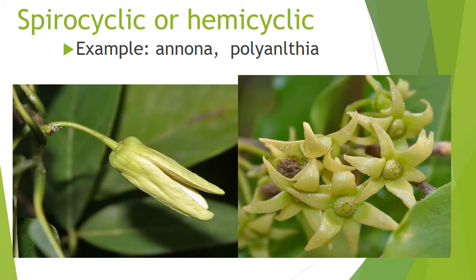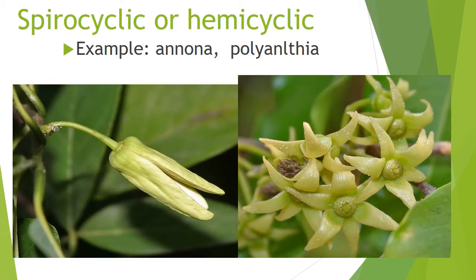Can you understand? So some parts of the flower are arranged in a spiral manner and some other parts of the flower are arranged in whorls. Can you understand? Look at this picture carefully. That is an example for spirocyclic. The flower name is polyalthia. Polyalthia is an example for spirocyclic or hemicyclic. Which flower is an example for spirocyclic or hemicyclic? Very good, polyalthia. Once again, look at this flower carefully. How is it present? Can you understand?